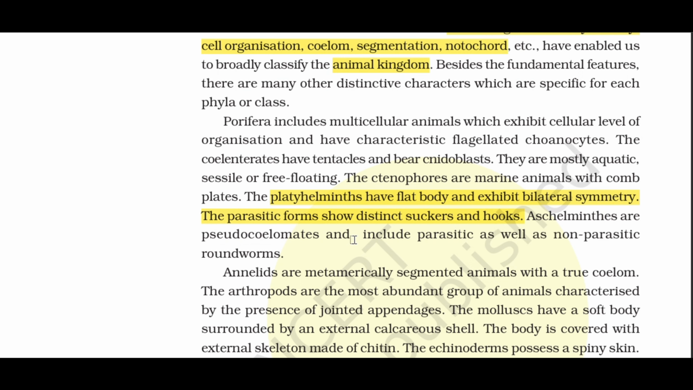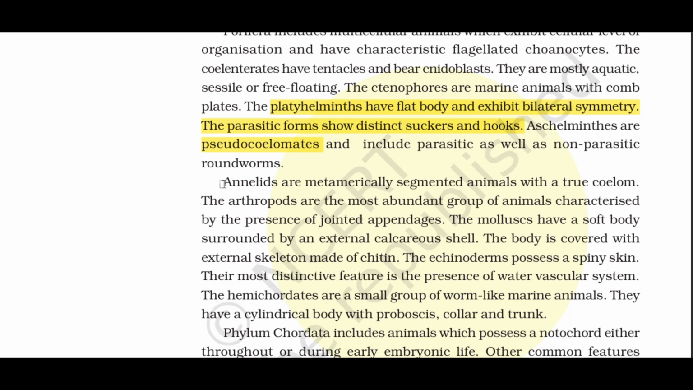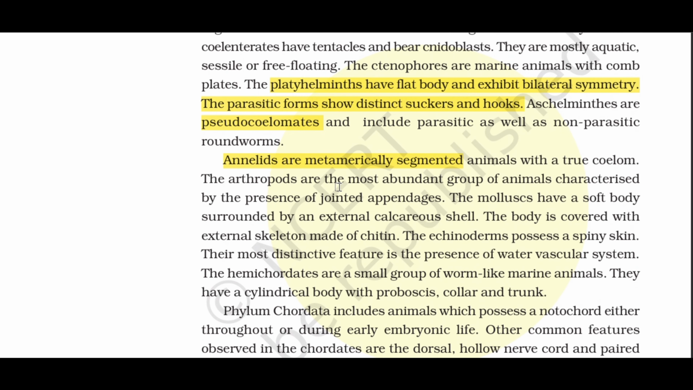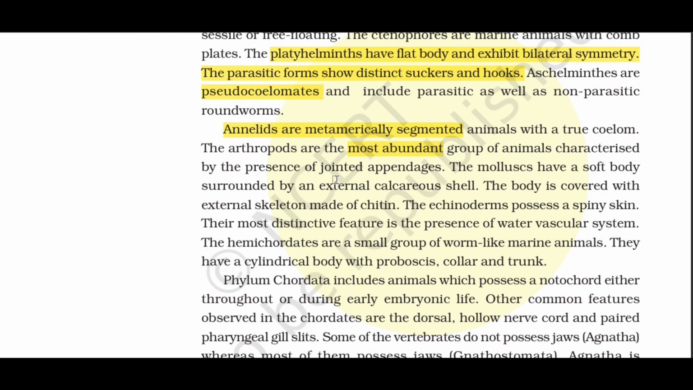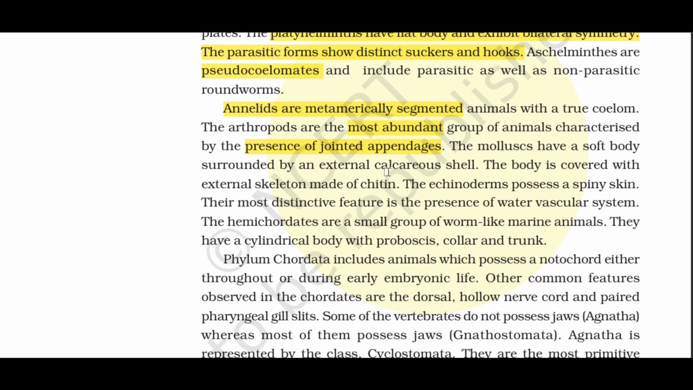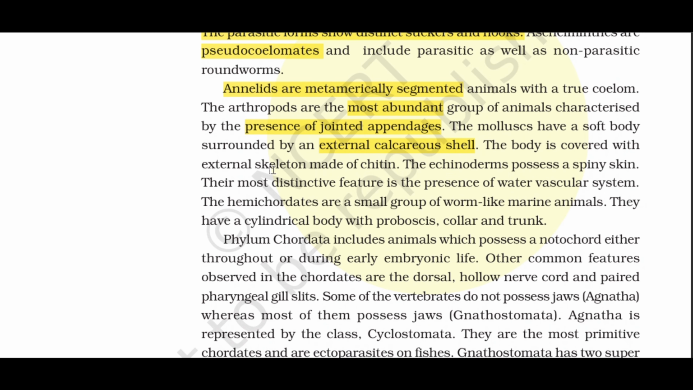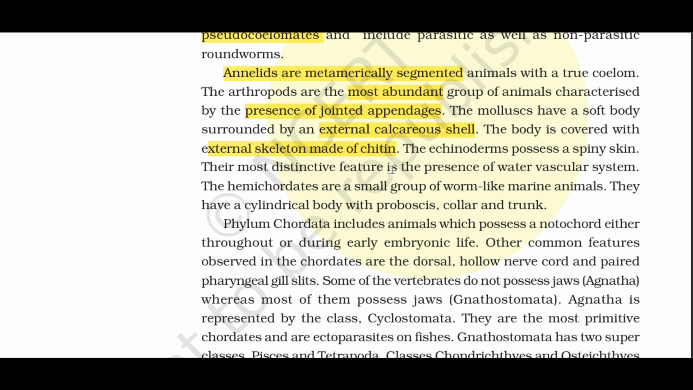Aschelminths are pseudocoelomates and include parasitic as well as non-parasitic roundworms. Annelids are metamerically segmented animals with a true coelom. The arthropods are the most abundant group of animals characterised by the presence of jointed appendages. The molluscs have a soft body surrounded by an external calcareous shell. The body is covered with external skeleton made of chitin. The echinoderms possess a spiny skin.